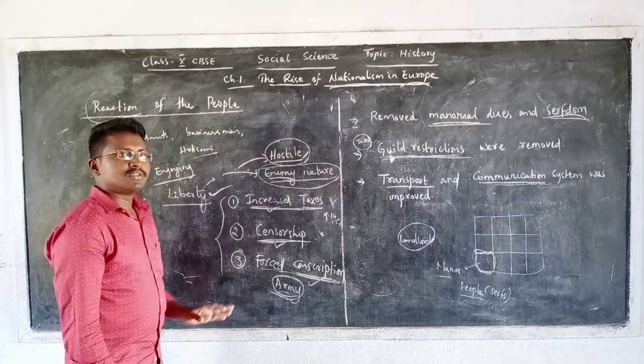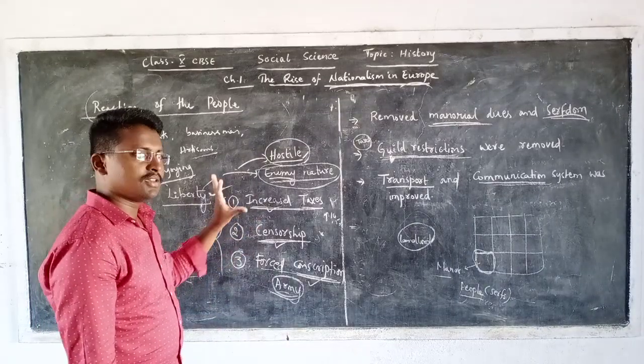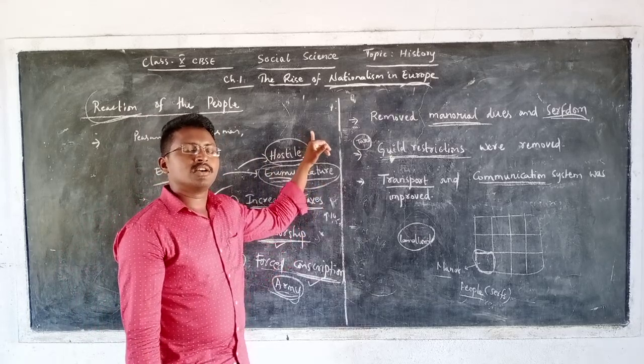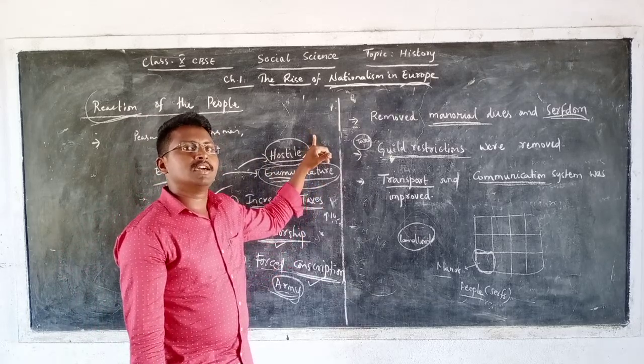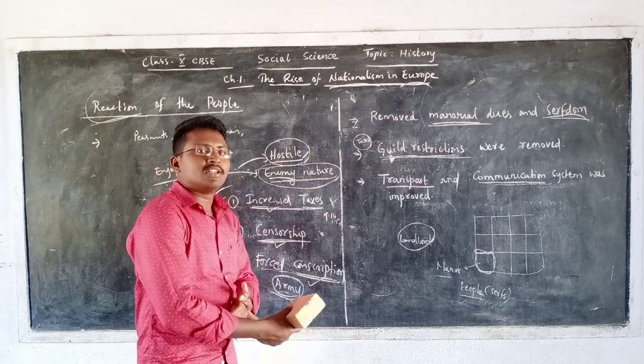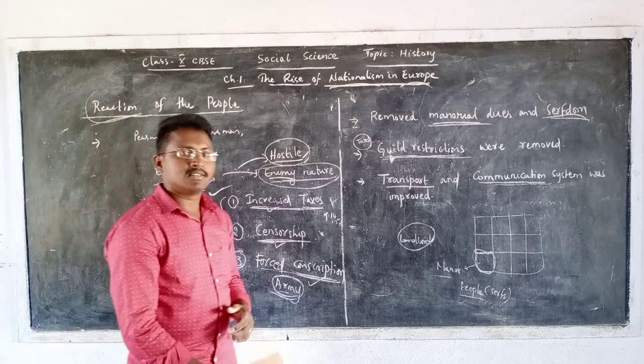So this is what we have for today's lecture, that is the Napoleonic Code, or we also call it the Civil Code, then the reaction of the people. The remaining thing we will see in the next class. Thank you.